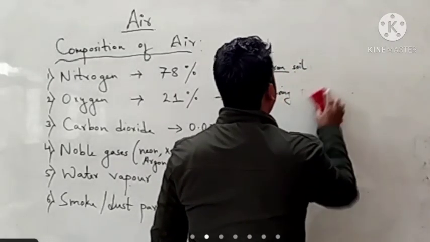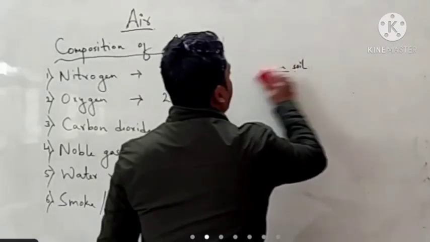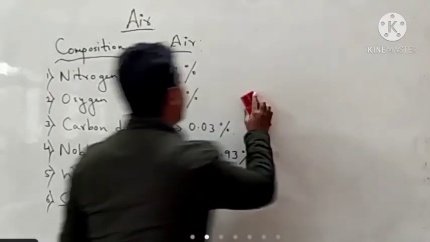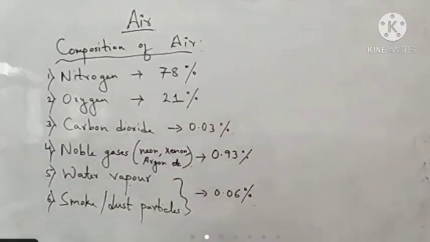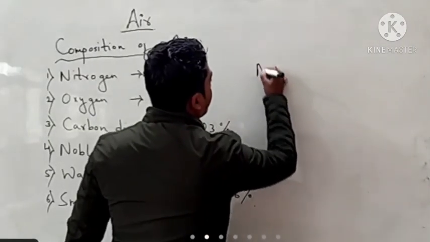So this was about percentage, and now we will talk about its formula. The formula of nitrogen is N2.